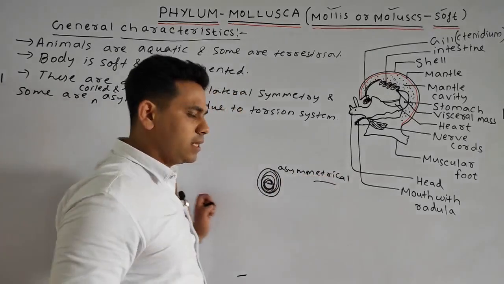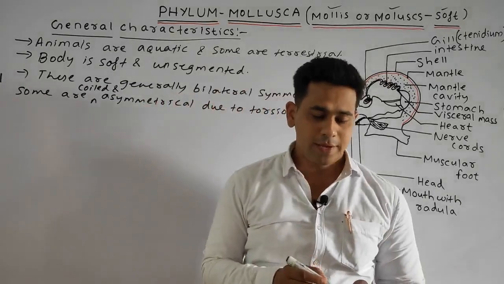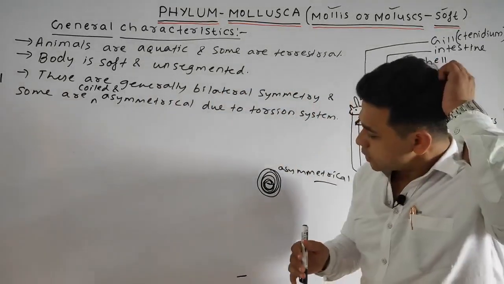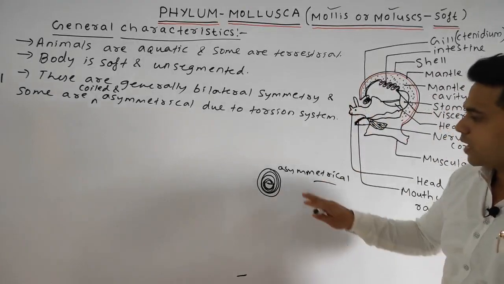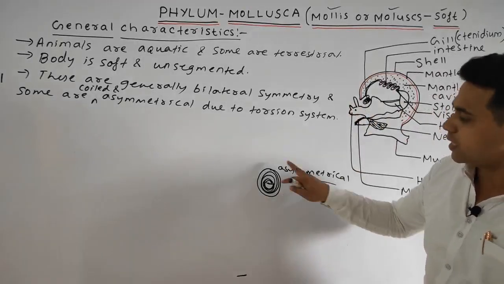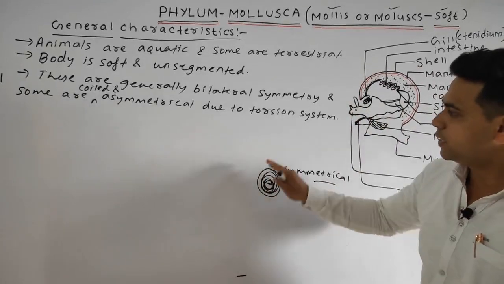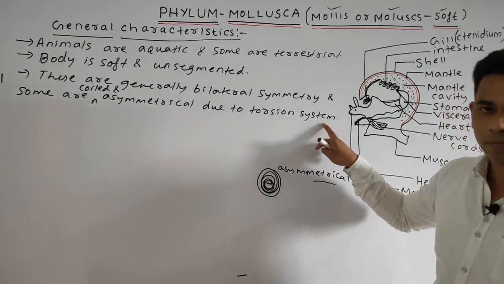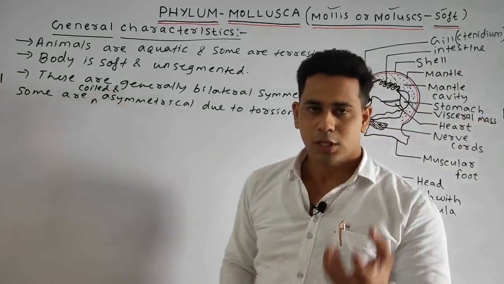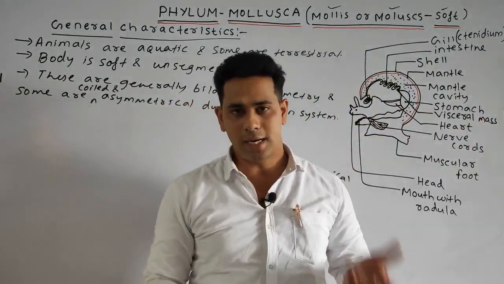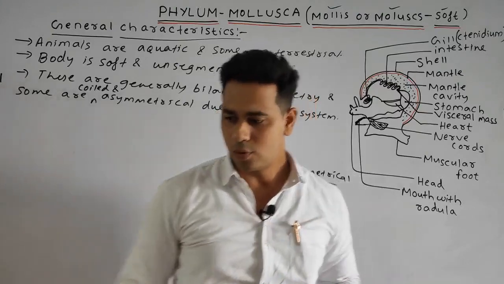Generally those are bilaterally symmetrical, meaning we can divide the body into right equal halves and left equal halves, but in some Mollusca they are asymmetrical because they are present in a coiled manner, due to the torsion system. The system by which the body is present in a coiled manner is known as the torsion system.